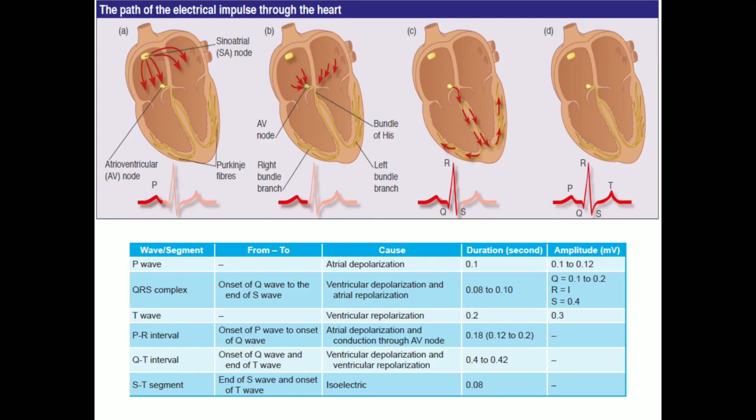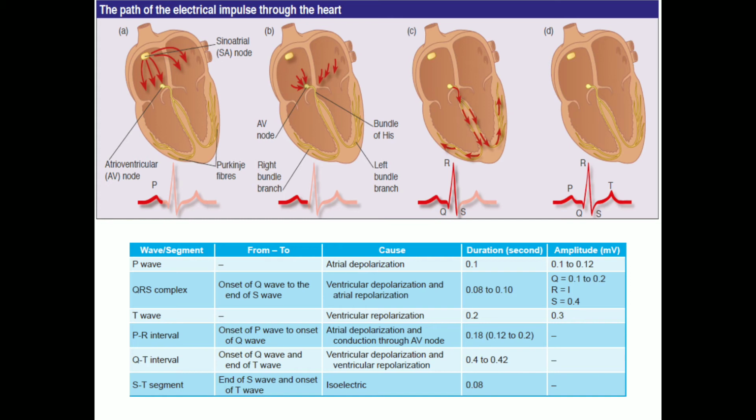So now we will see the pathway of the electrical impulses through the heart and how the changes are recorded as the PQRS complex. As we have seen, the P wave is the positive wave and the first wave in the ECG. It is also called the atrial depolarization or atrial complex. So how is the P wave produced? You can see from the picture, the P wave is produced due to the depolarization of the atrium.